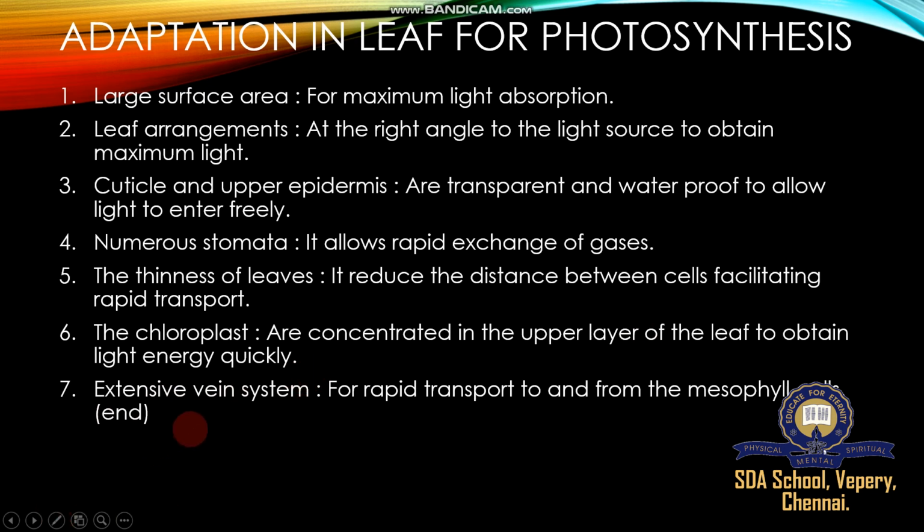Then the extensive vein system. What is a vein? It is made up of xylem and phloem conducting elements. If you see, the leaf consists of a lamina. The lamina's two sides are divided by the midrib. This midrib is made up of veins. Okay, the extensive vein system allows rapid transport to and from the mesophyll cells, transporting more material. The plants completing photosynthesis have major adaptive organs.